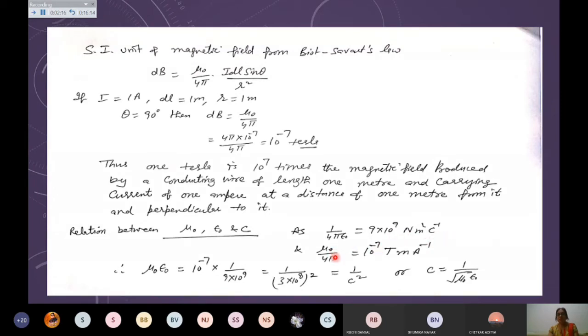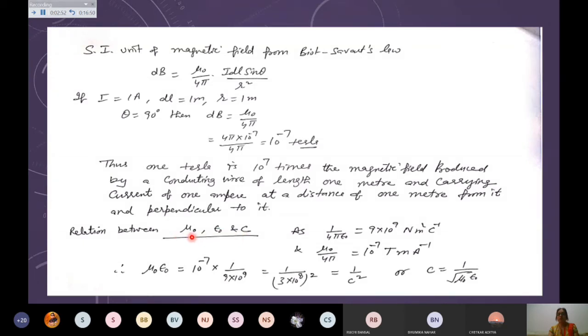And we have just observed that mu naught upon 4 pi is 10 to the minus 7 Tesla meter per ampere. This divided by this, if you do, then you will get mu naught epsilon naught equals 10 to the minus 7 into this. So you are getting it equals 1 upon c square. So this is the relation: c equals 1 upon square root of mu naught epsilon naught. This is the relation between mu naught, epsilon naught and c.